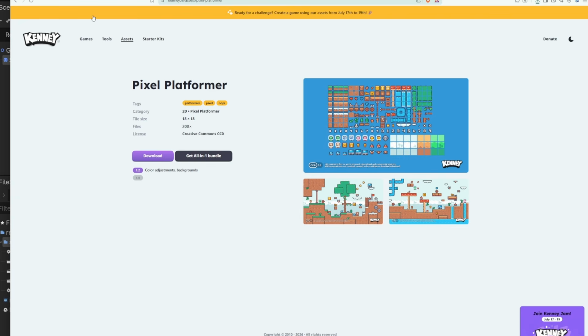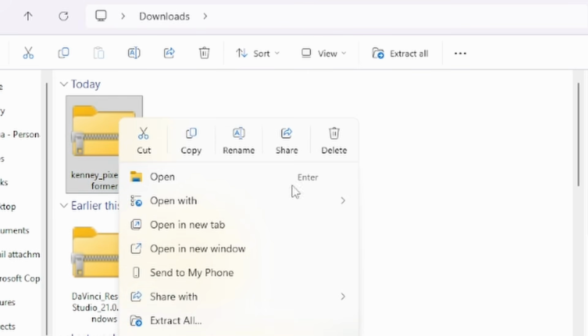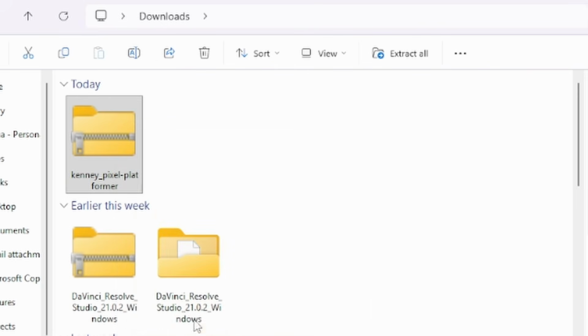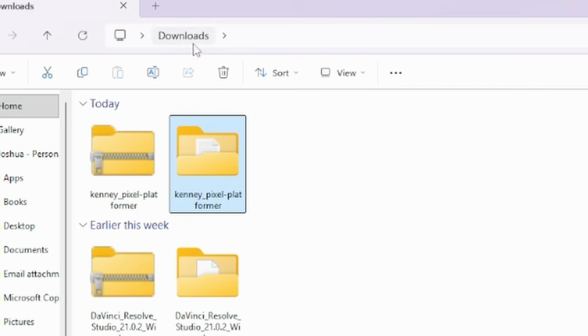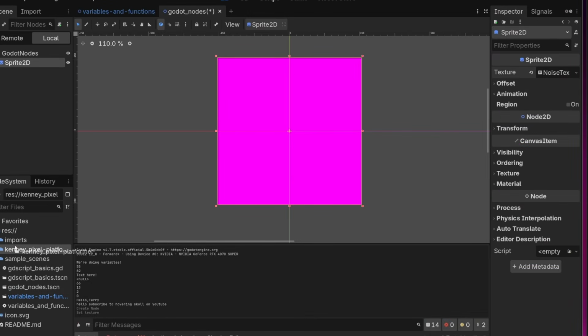Okay, once that's downloaded, you can open it up, go into your download folder, and you want to extract all, and we can add some images to our Godot. I would take this whole folder here and just click and drag it right into your Godot, and you can put it wherever you want in the file tree. I'm just going to make a new folder called imports, and I'll drag that in there.